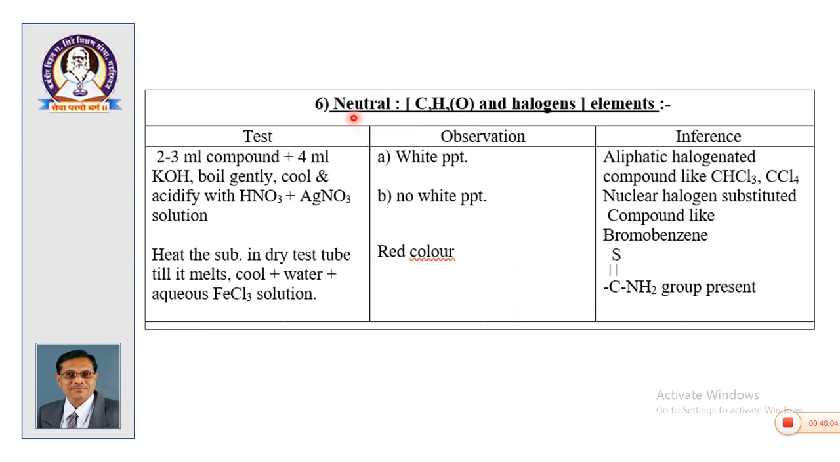Lastly, there is set number 6 in which halogens with CHO elements are there. For this purpose, the test is carried out. Compound plus 4 ml KOH, boil gently, acidify with HNO3 and add AgNO3, white precipitate, then aliphatic halogenated compounds are there; no precipitate, nuclear halogen substituted compounds like bromobenzenes are there. Then red color, if the compound gives red color, then there is a presence of this particular group.